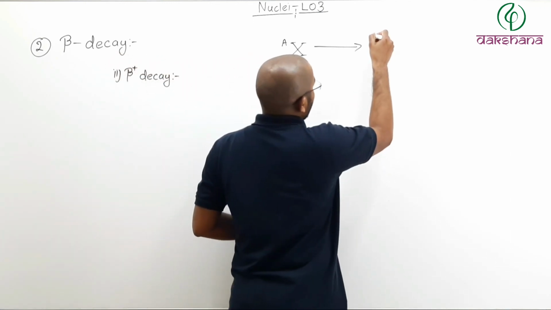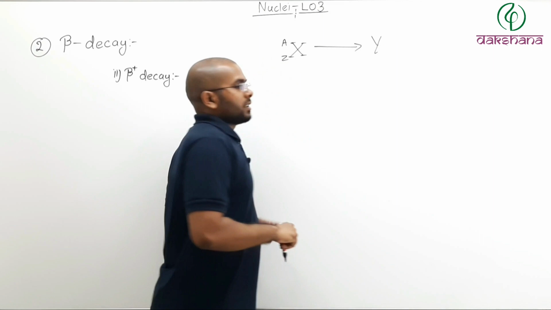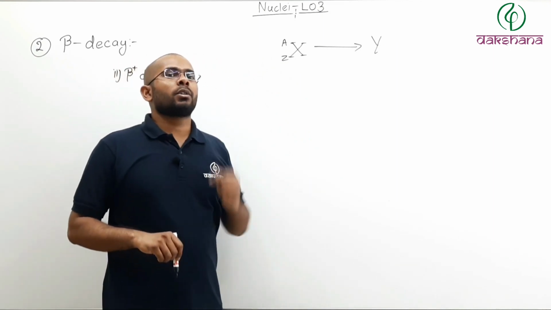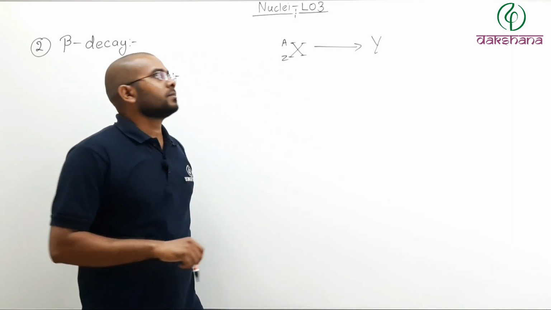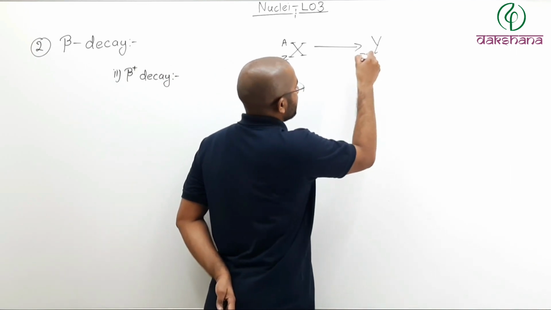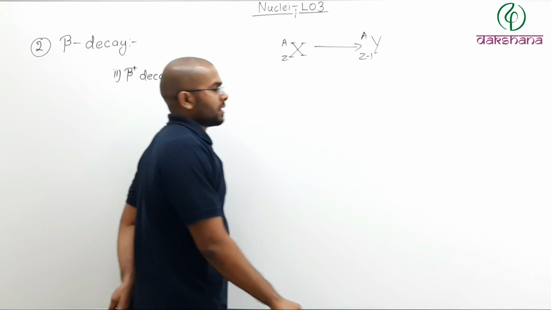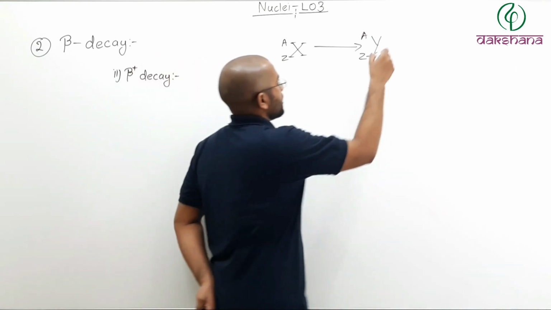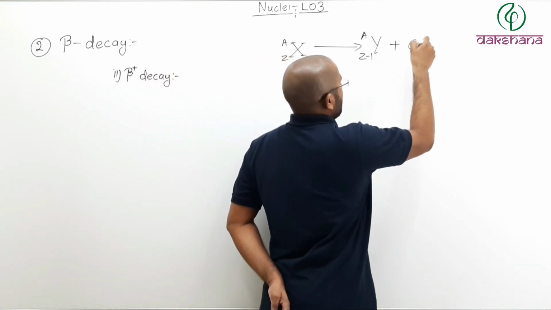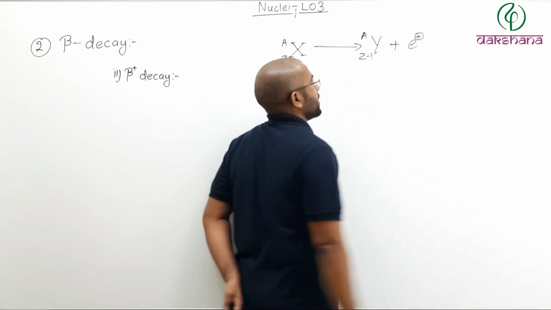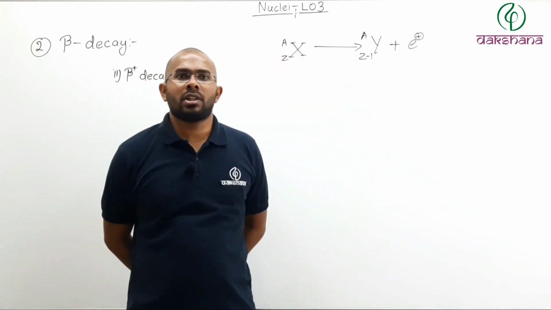In case of a beta positive decay, the atomic number of the daughter nucleus is decreased by 1. So here Y will be Z minus 1, while the mass number will remain the same. And what is emitted? A positron is emitted. Now what is a positron?